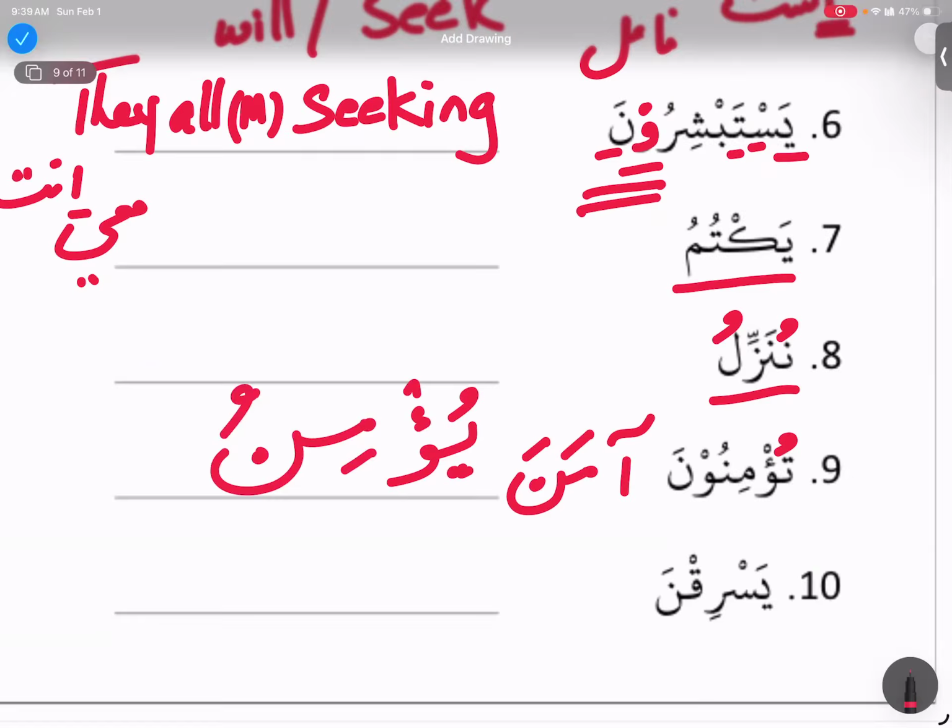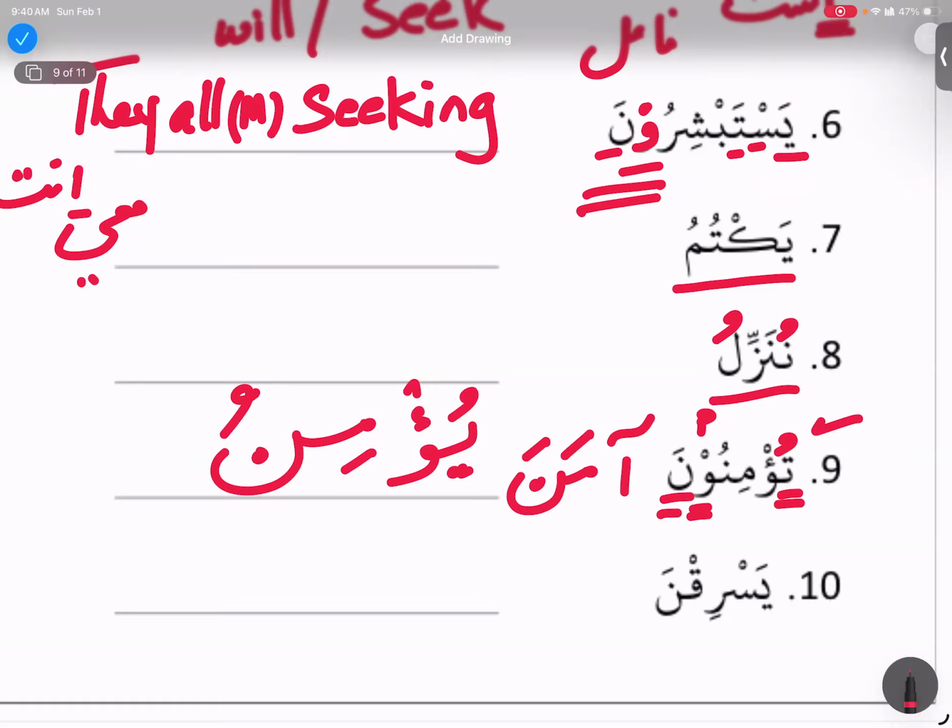Yu'minu, right? And then we see Ta in the beginning. And Noon is there, Wow is there. Wow is telling me this is plural, right? Now, if it is plural, it could be Hum, or it could be Antum. But Ta at the beginning is telling me this is Antum. So this is how you are going to play around and make sure what siga you are looking at.